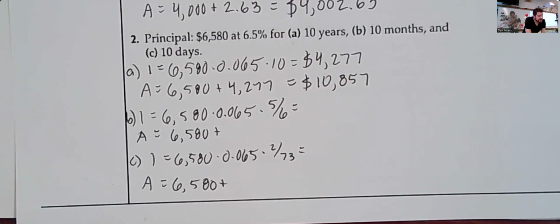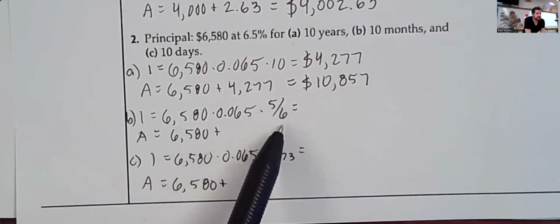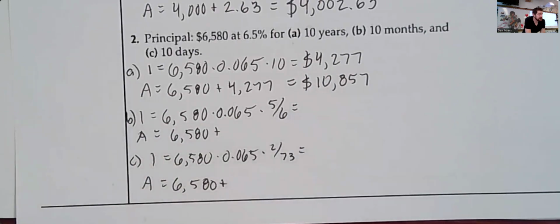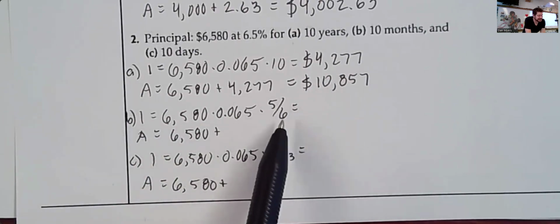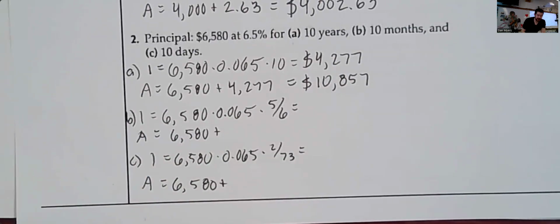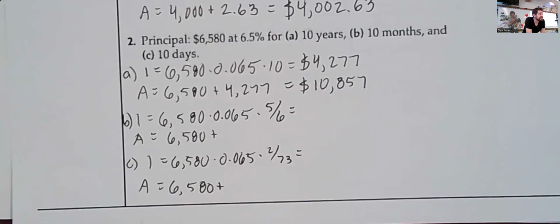All right. 10 months. You could go with 10 over 12 here. Totally fine. It reduces to 5 over 6. Either way is fine, though. As long as you use the fraction, because sixths do not make nice decimals. So keep this one as a fraction. So if we multiply 6,580 by 0.065, 6.5%, multiplied by either 10/12 or 5/6, it'll give you the same answer. To the nearest cent, how much interest is earned in 10 months?